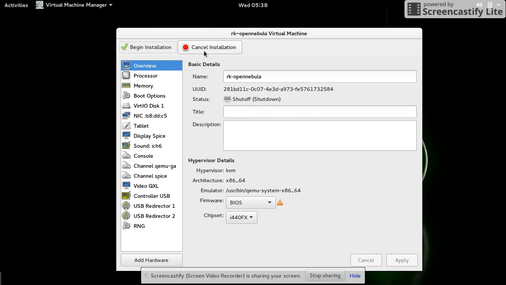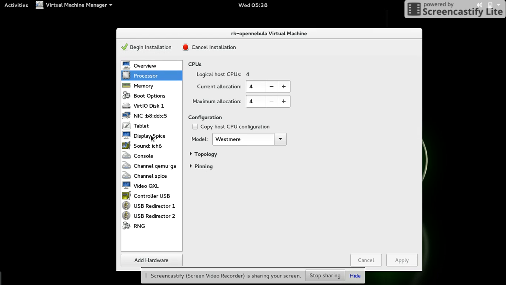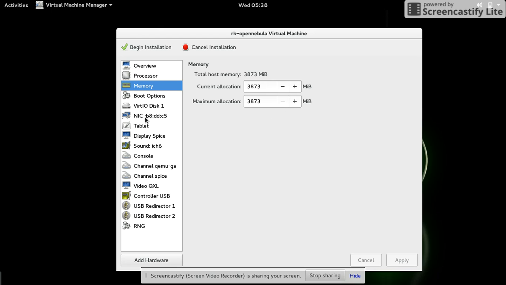Now it opened the hardware resources allocated to my virtual machine. Go down to each and every option listed here. For processor you can increase or decrease depending on your requirement, and memory you can do the same.